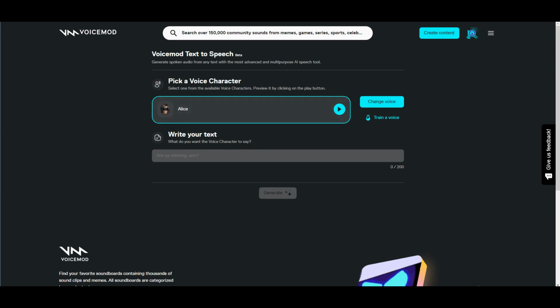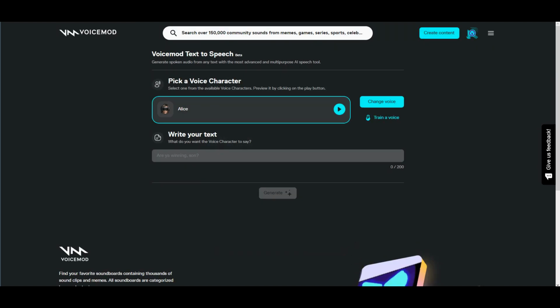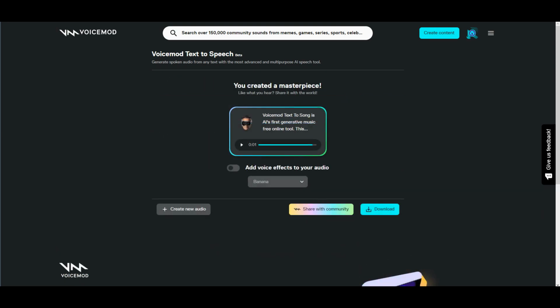As you explore this feature, you'll discover a variety of voices to choose from. When you input your text into the designated text field, the selected voice character will speak the text for you. Let me provide you with an example to demonstrate how it works.